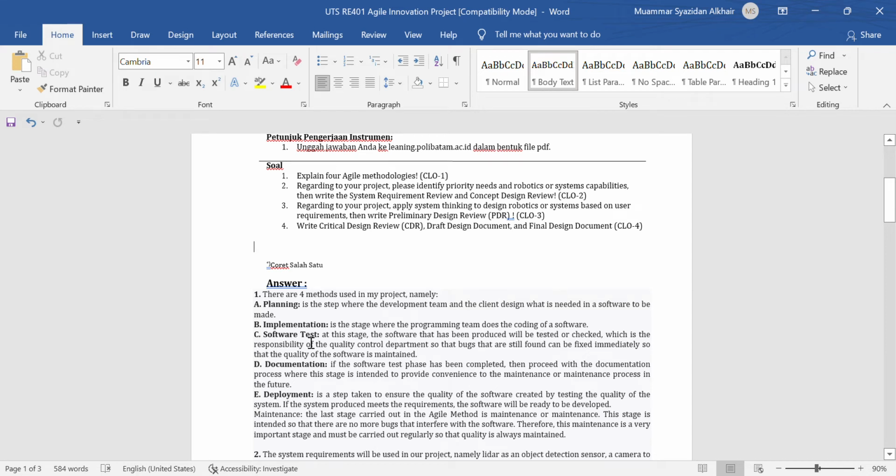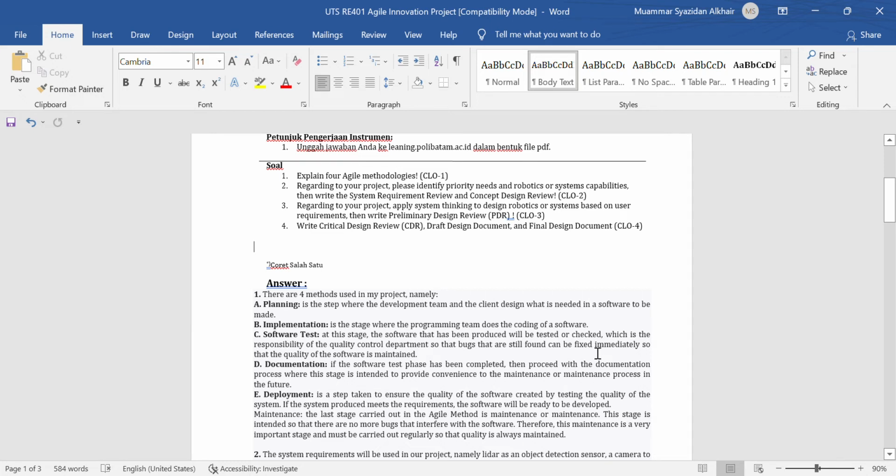C. Software test. At this stage, the software that has been produced will be tested or checked, which is the responsibility of the quality control department, so that bugs that are still found